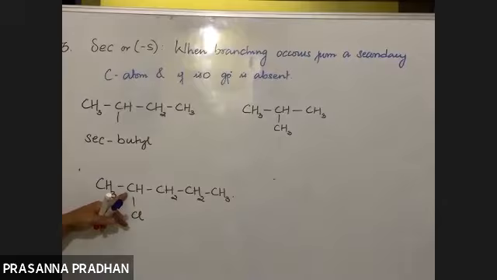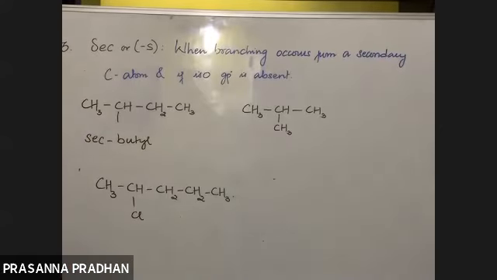Branching is taking place from a secondary carbon. No iso group is present. Total, how many carbon atoms are there? 5. So what will be the name? It will be secondary pentyl chloride. Got it? Secondary pentyl chloride.